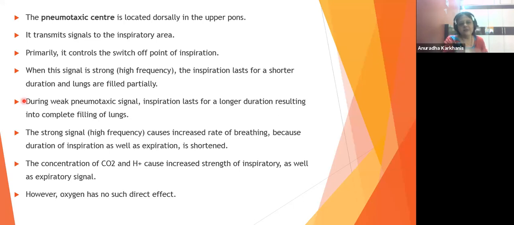बराबर, right? The concentration of CO2 and the protons, that is the H plus, causes increased strength of inspiratory as well as expiratory signal. So who causes this strongness? Who causes this in pneumotaxic center to actually get activated? It is the concentration of CO2. Okay, so the concentration of CO2 and H plus causes increased strength of inspiratory as well as expiratory signals. However, oxygen has no such direct effect.